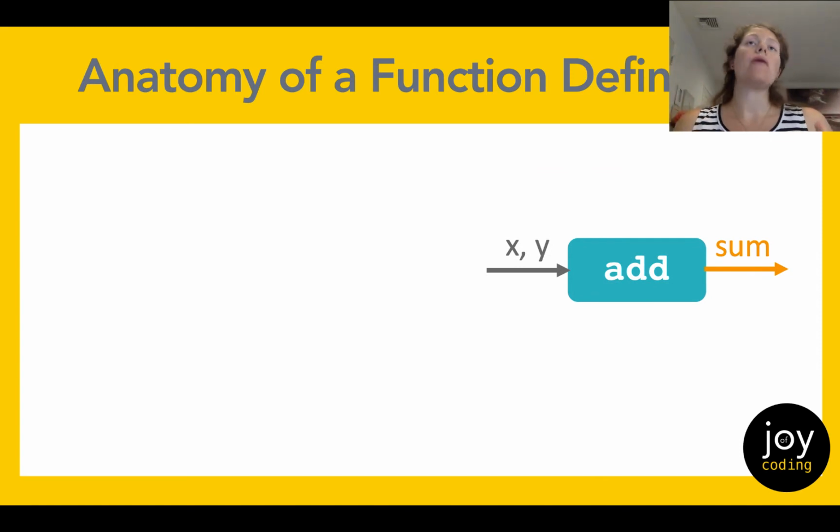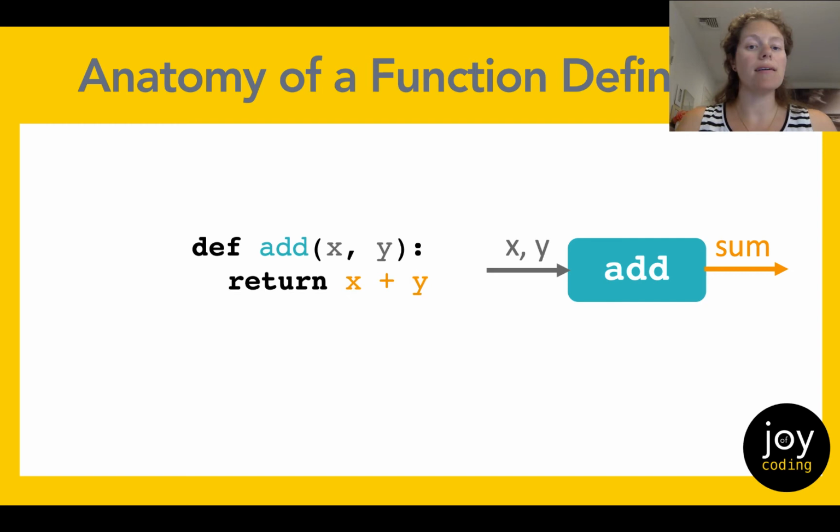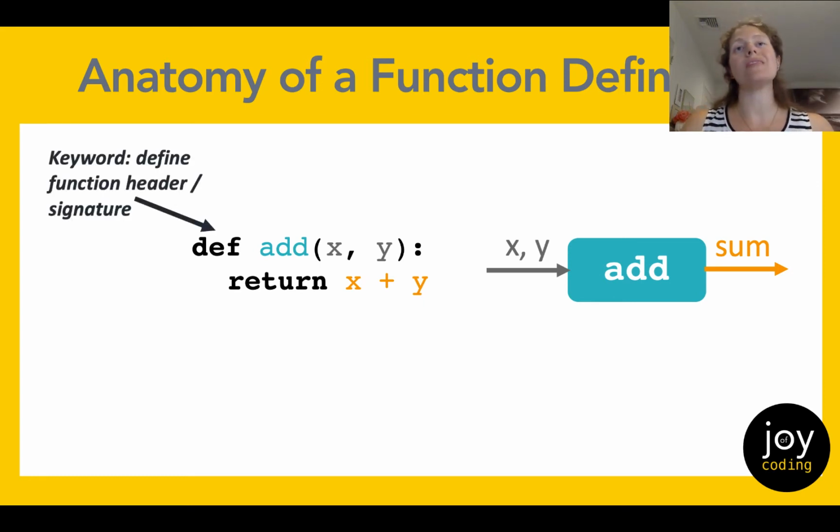So now let's look at how we might define such a function. And again, this is in Python. So here we have a simple function definition for the add function. And let's talk about each component in turn. First, we start off with the Python keyword def. This tells Python that we want to define a function. And this first line is known as the function header or signature.